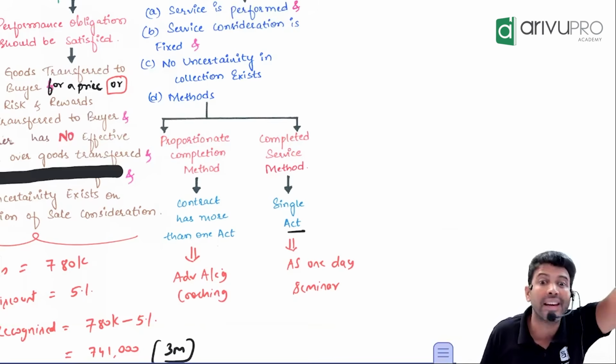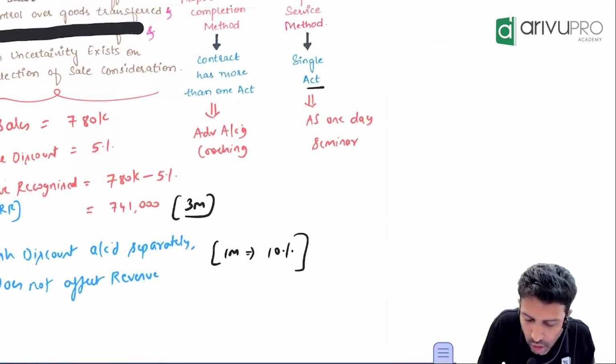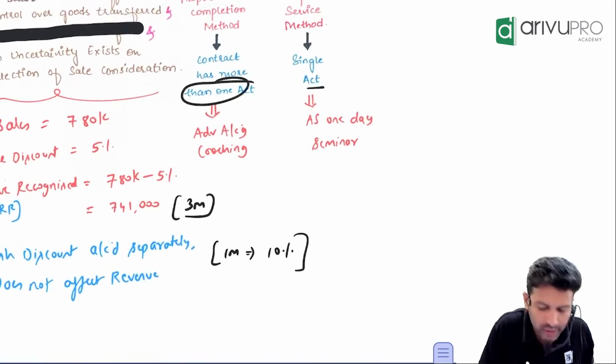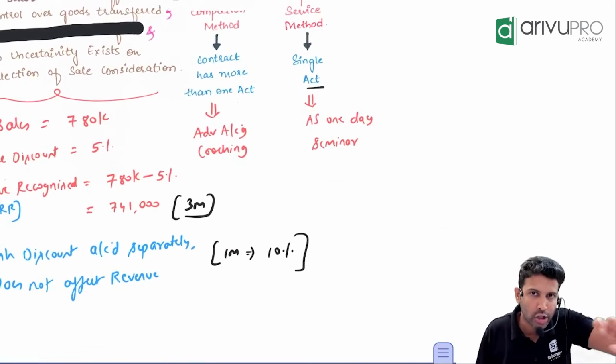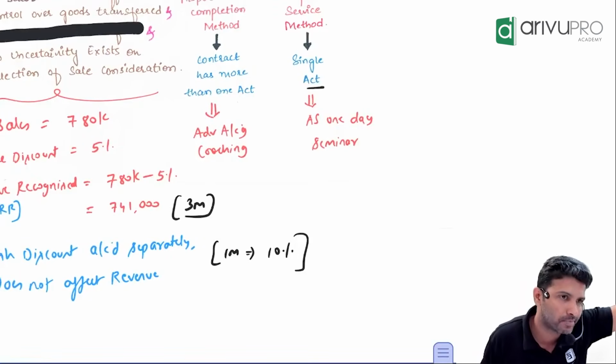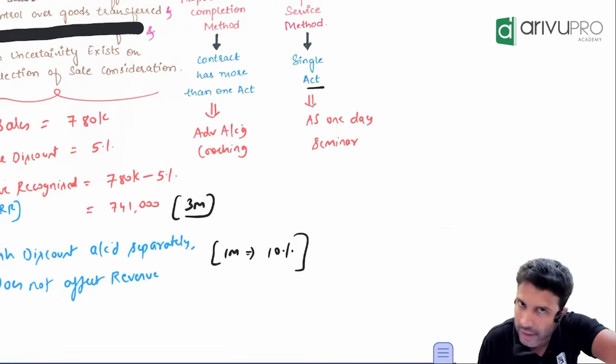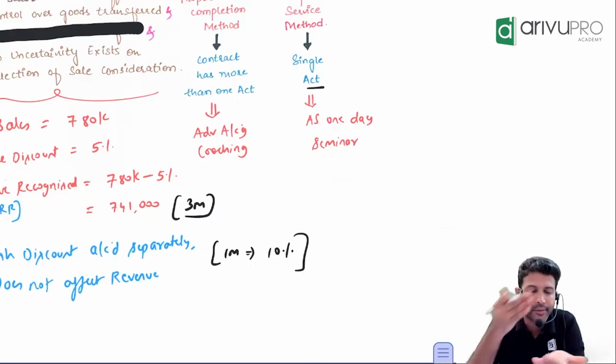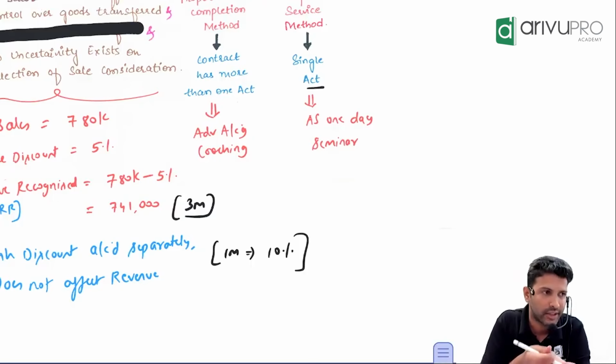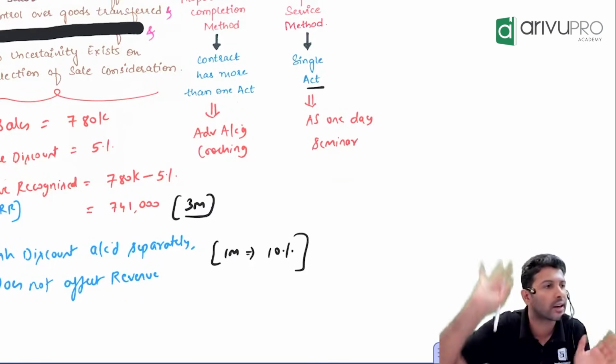They will do the remaining. Yes or no? That we say the contract has what? One act or more than one act? More than one act. Each topic is a separate act. If I have completed one topic today, that topic related revenue I can book. If I have completed AS 14, revenue I can book.